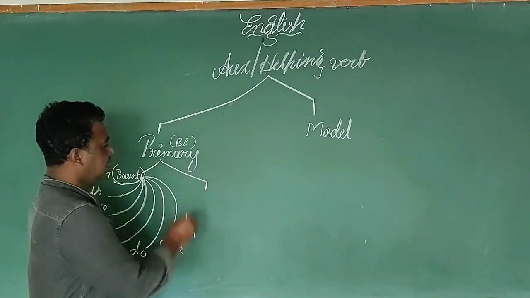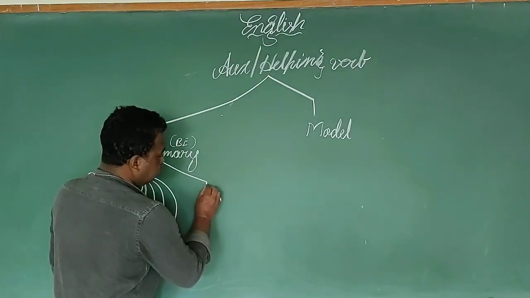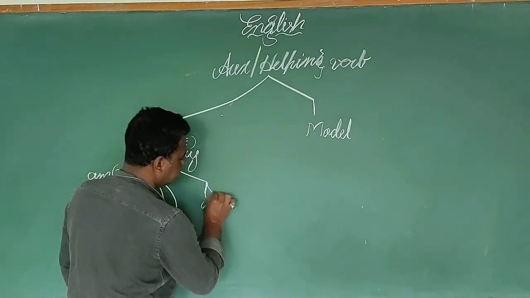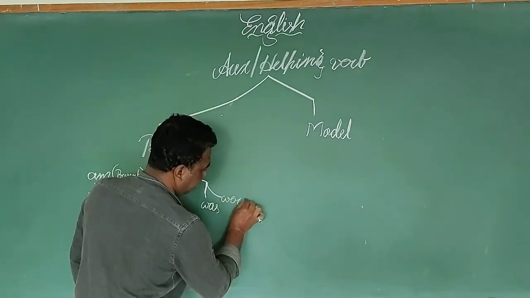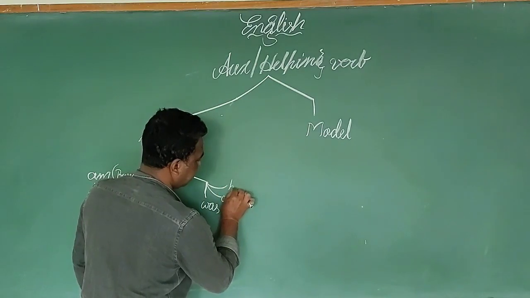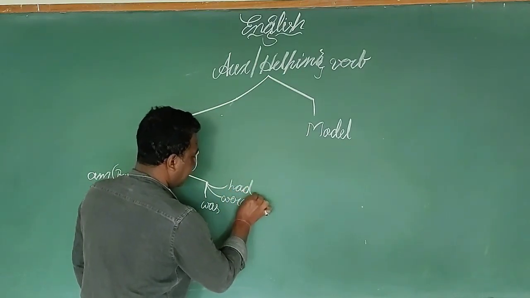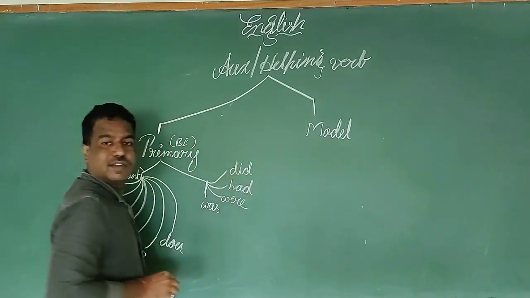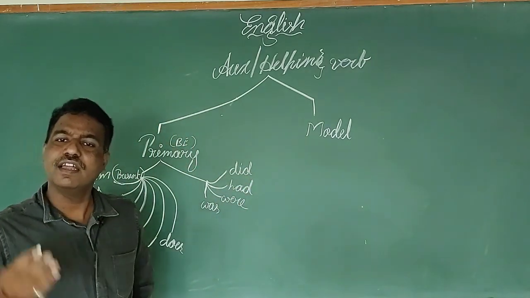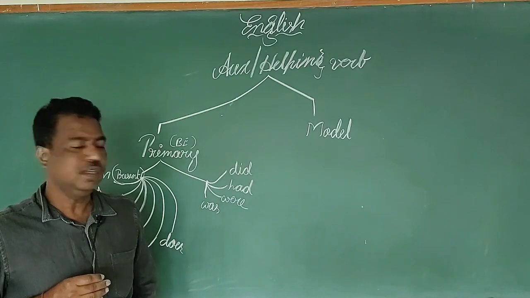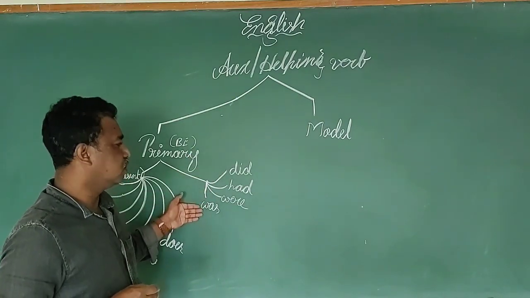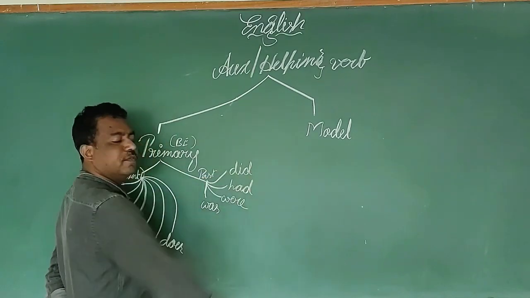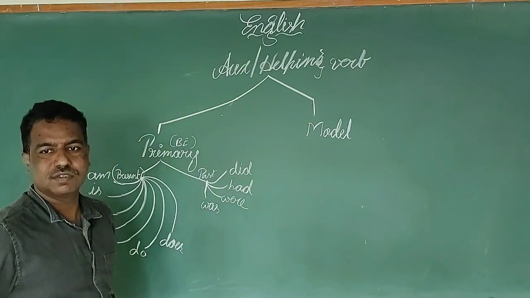The next ones we are going to use are was, were, had, did, and their negative forms. These auxiliaries are used in past tense. We use them in past tense.